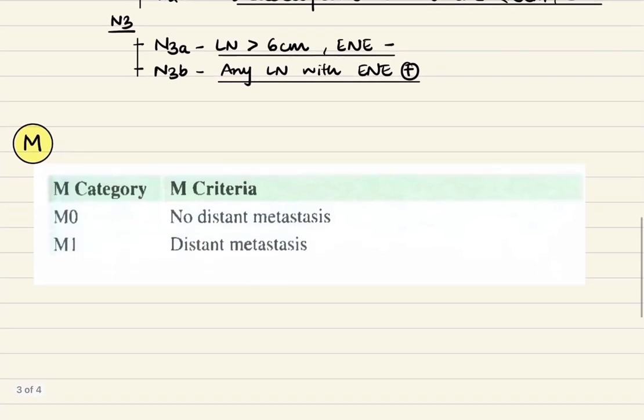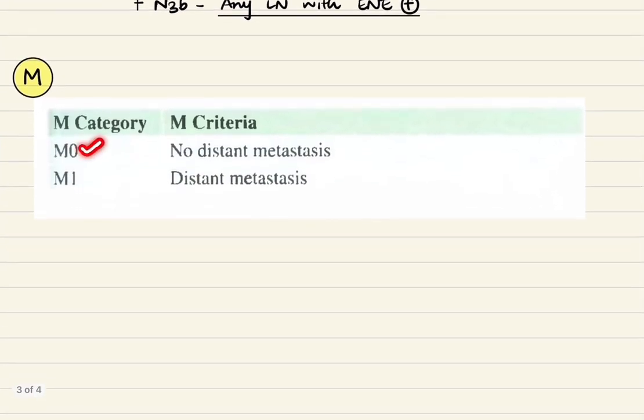Now coming to M staging. M0 is there is no distant metastasis and M1 being presence of distant metastasis.